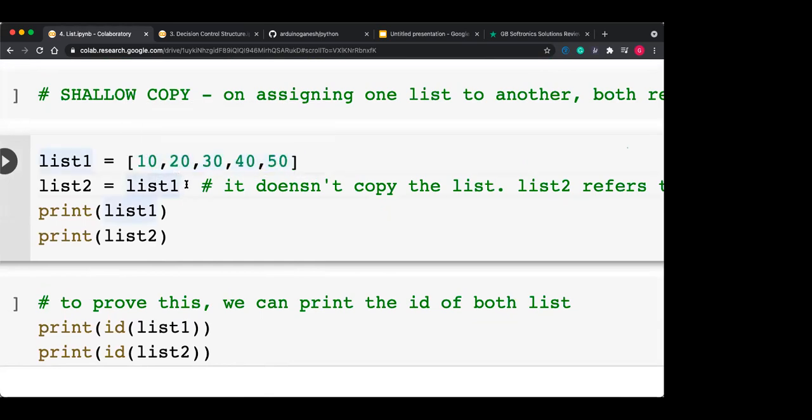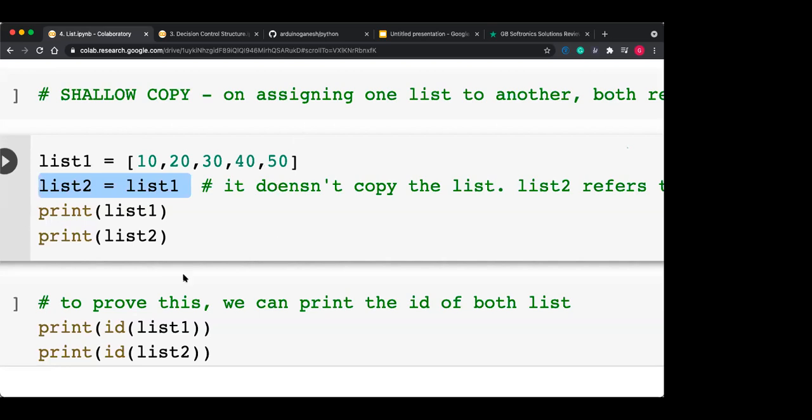And when you do list 2 equal to list 1, what actually happens? It doesn't create another object, it doesn't create a new object. List 1 is pointing to that block, and now list 2 also starts pointing to that same block. So the block having 10, 20, 30, 40, 50 is now referred to by two references, list 1 and list 2.